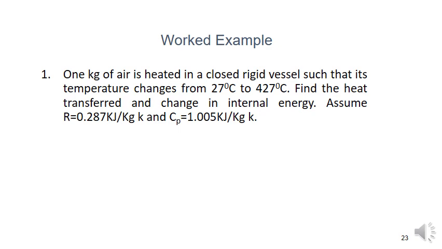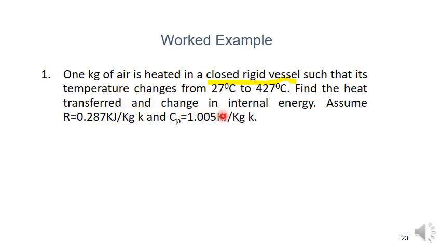Closed rigid vessel. Closed rigid vessel itself indicates it is a constant volume process, such that the temperature changes from 27 degrees centigrade to 427 degrees centigrade. Convert into Kelvin, or the difference means no problem. If you convert into Kelvin, the difference is the same, or if you put in degree centigrade also, the difference is the same. Find the heat transferred and the change in internal energy.